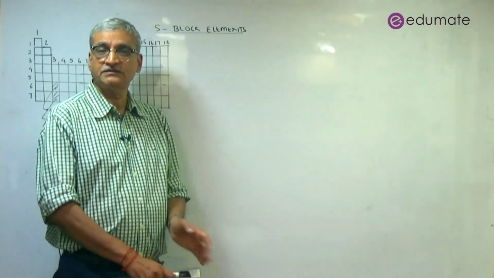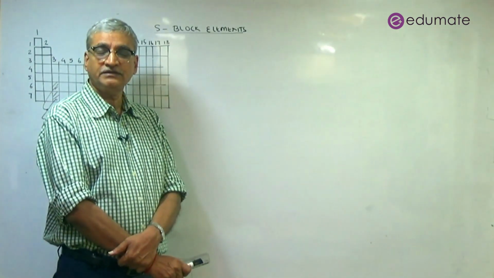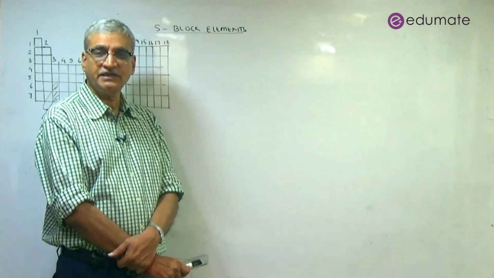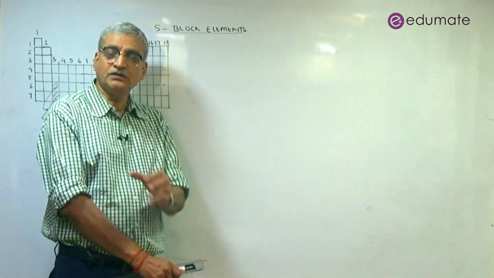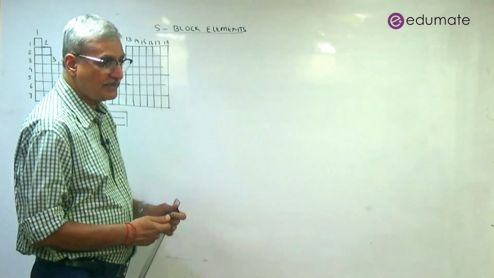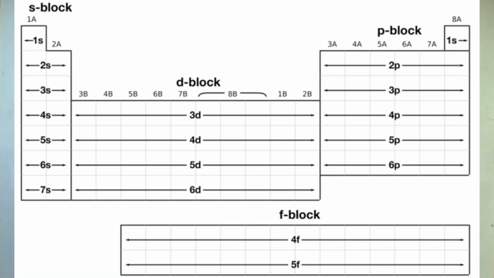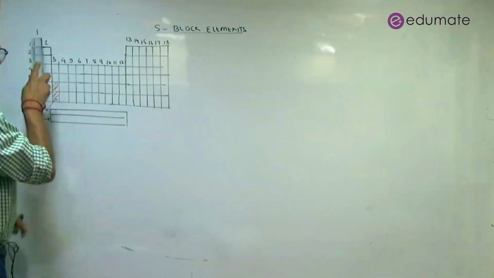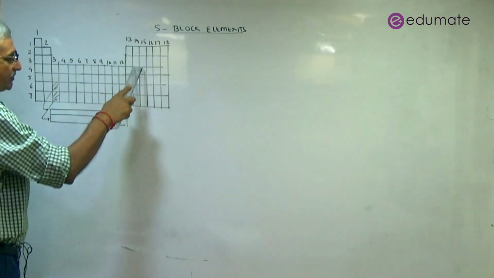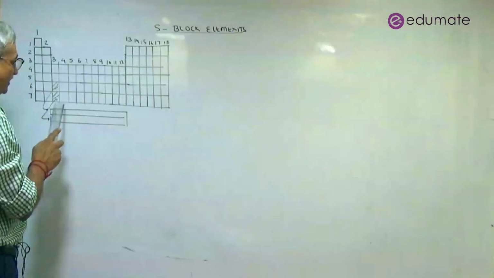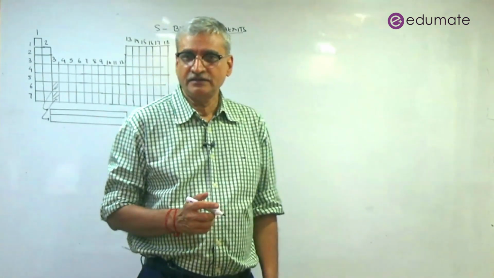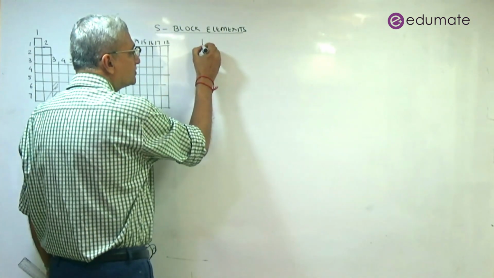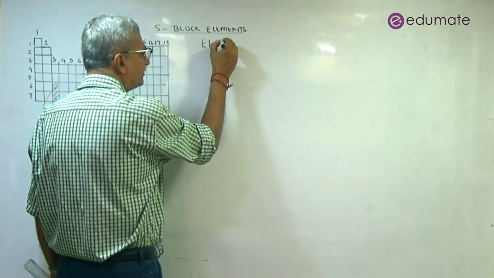Today, my student friends, we are beginning with the chapter on inorganic chemistry, that is S block elements. Is that clear? So, why would a group of elements be called S block? You know that in periodicity, we have divided the complete periodic table into four blocks. This was S block, this was P block, this was D block, and this was F block. So, what was the criteria for calling elements belonging to...